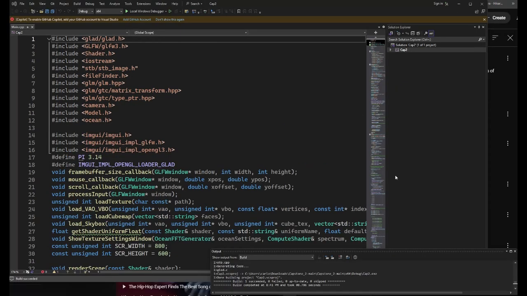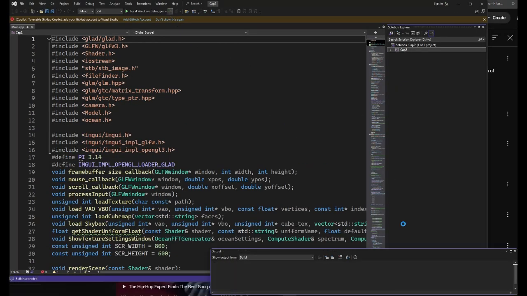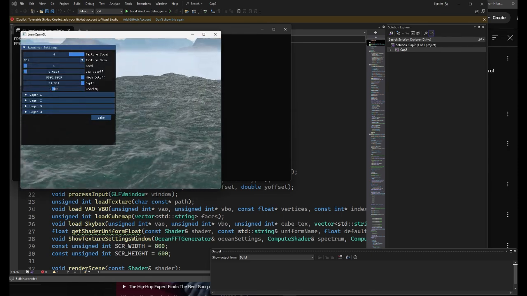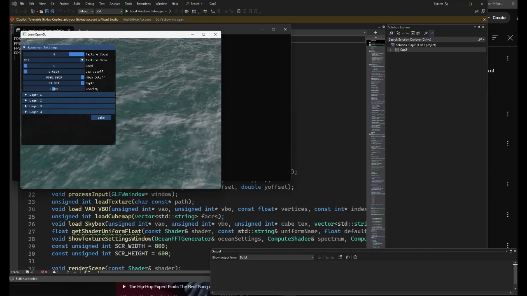And now we can run the program. So you can see it runs, and that's gonna be it.